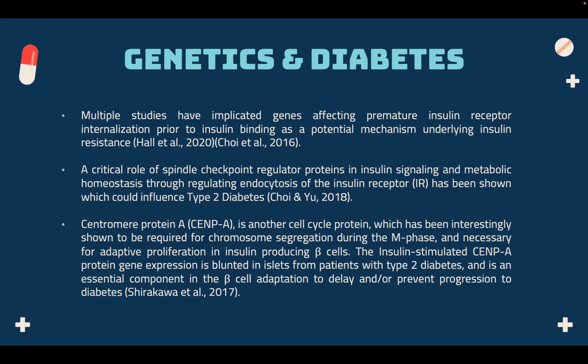Multiple studies have implicated genes affecting premature insulin receptor internalization prior to insulin binding as a potential mechanism underlying insulin resistance. A critical role of spindle checkpoint regulator proteins in insulin signaling and metabolic homeostasis through regulating endocytosis of the insulin receptor has been shown, which could influence type 2 diabetes.